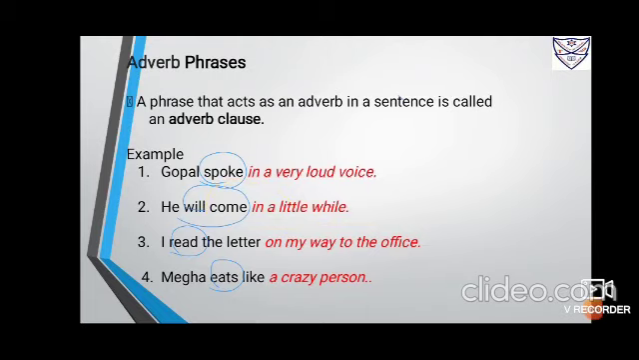I read the letter on my way to the office. When did you read the letter? On my way to the office is an adverb phrase that adds something to the meaning of the verb read. Megha eats like a crazy person. How does Megha eat? She eats like a crazy person. So like a crazy person is an adverb phrase that shows manner, that adds something to the meaning of the verb eats.